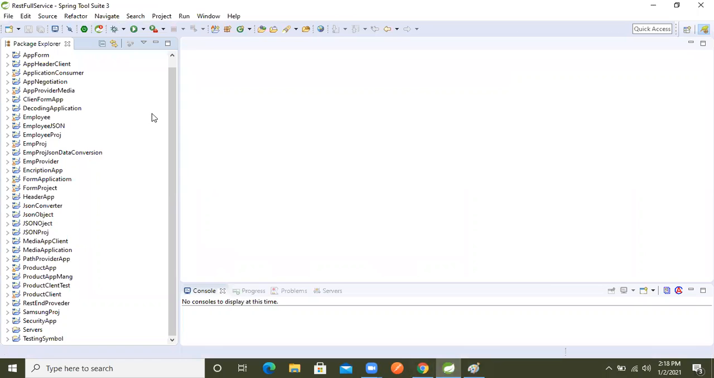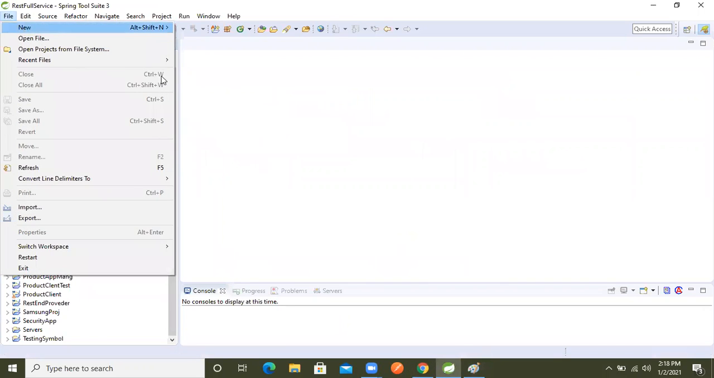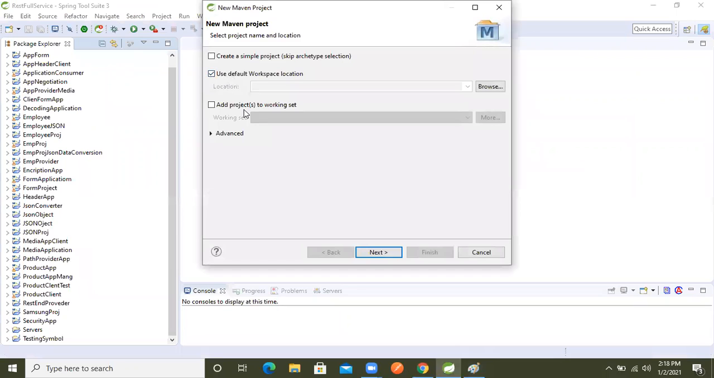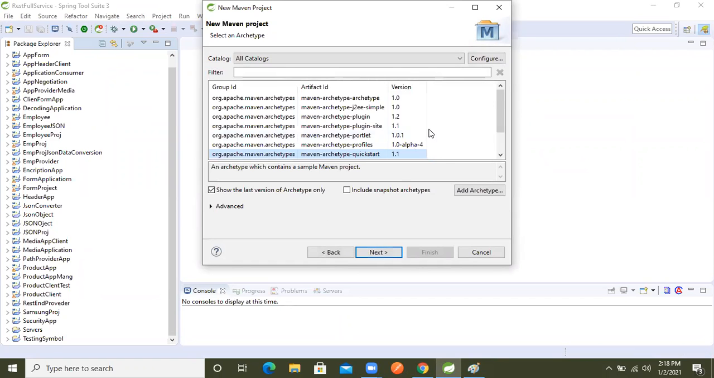So what will we do now? We will create a Maven project. I already said in the previous session also, the consumer can be a standalone application or a web application, but the provider is always a web application only. This question is frequently asked by interviewers, so keep these things in mind.